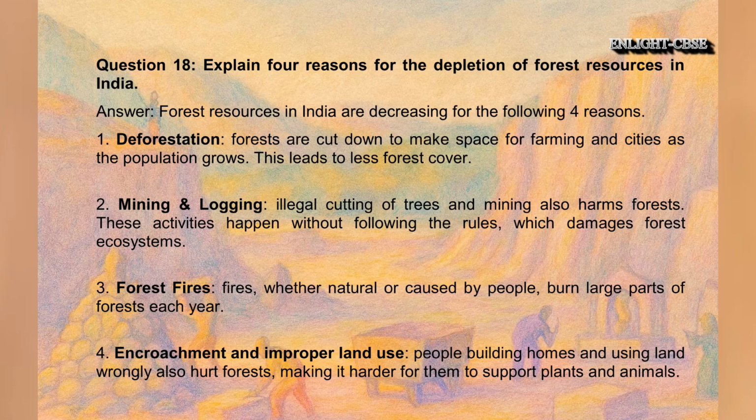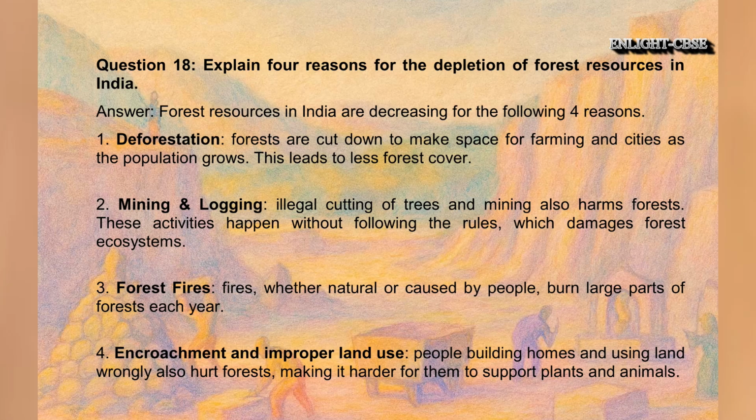Question 18. Explain 4 reasons for the depletion of forest resources in India. Answer. Forest resources in India are decreasing for the following 4 reasons. 1. Deforestation. Forests are cut down to make space for farming and cities as the population grows. This leads to less forest cover. 2. Mining and logging. Illegal cutting of trees and mining also harms forests. These activities happen without following the rules, which damages forest ecosystems.